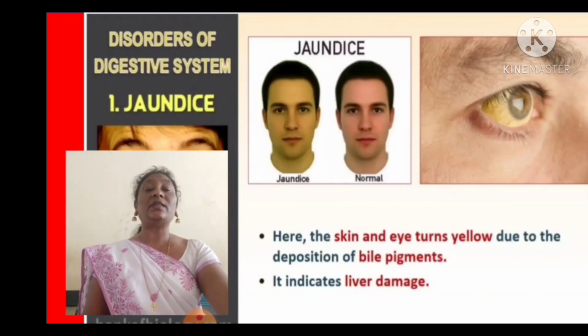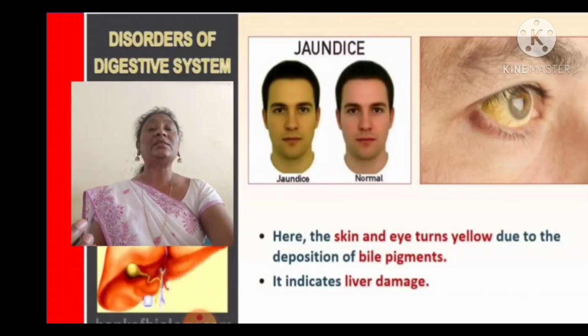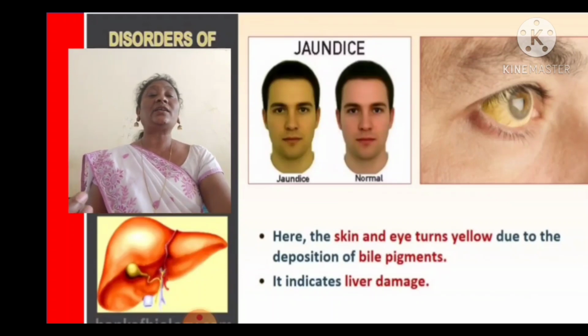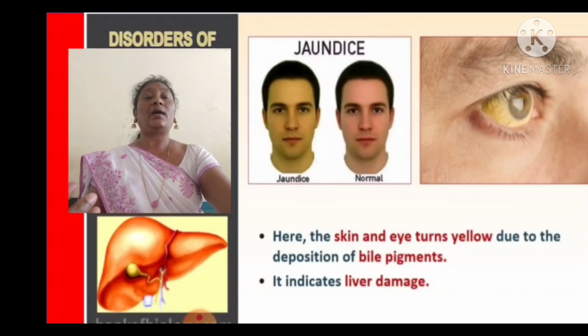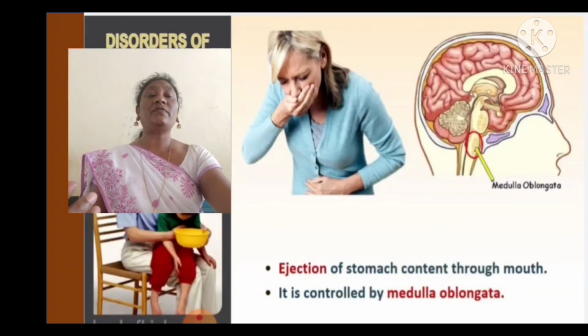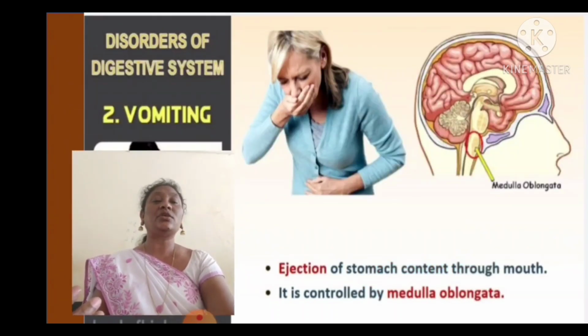So when the bile is not balanced in a proper manner, we can say that the function of the liver is in a poor condition. So jaundice is caused. So we can say that it indicates liver damage.